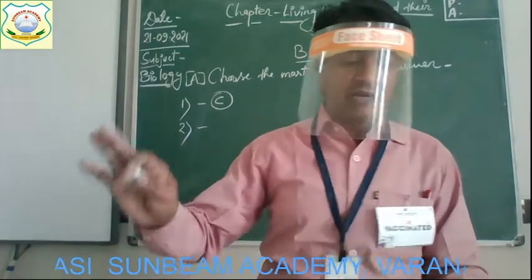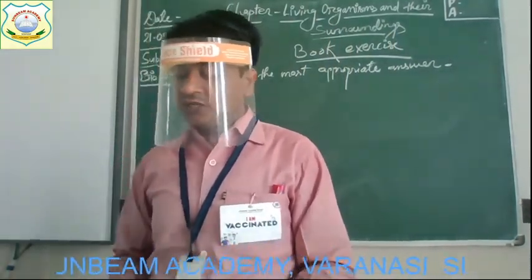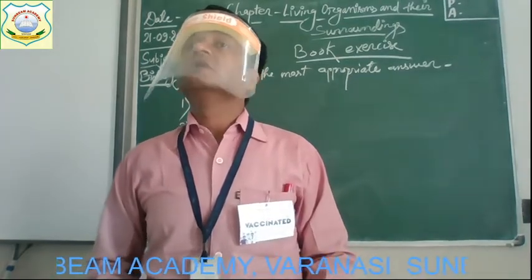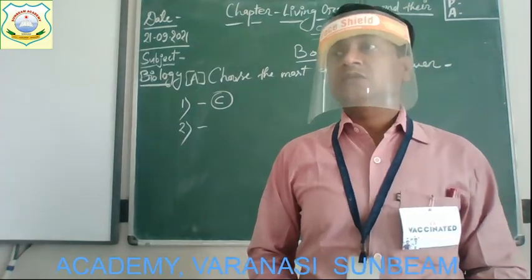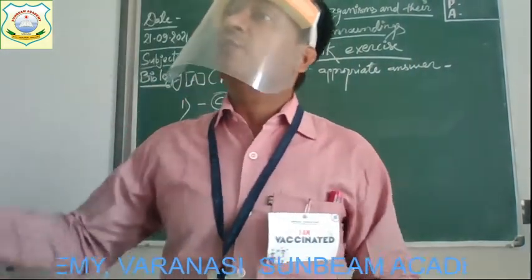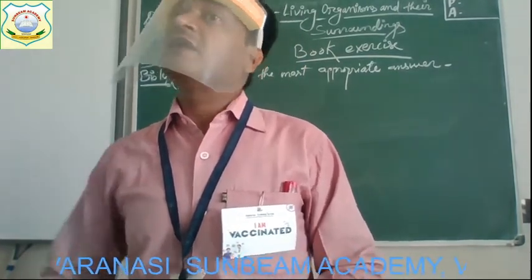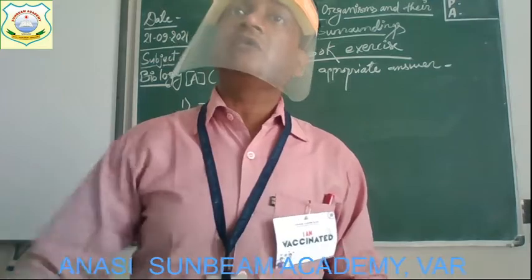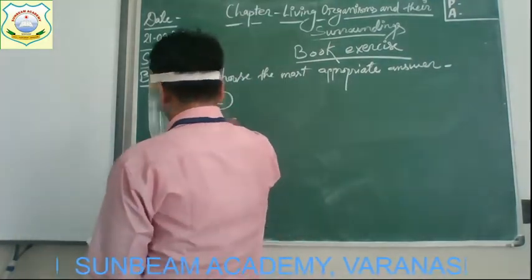And the options given are: producers, primary consumers, decomposers, secondary consumers. Yes, so this organism is the decomposer. Decomposers are mostly microorganisms that decompose the dead bodies of plants and animals and return the nutrients back into the soil. Okay, so the correct answer will be decomposers.